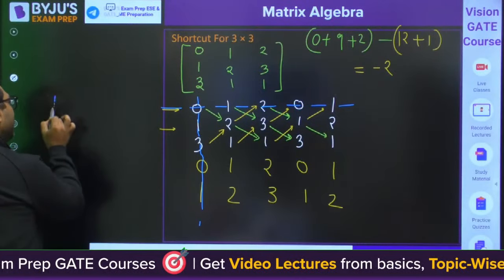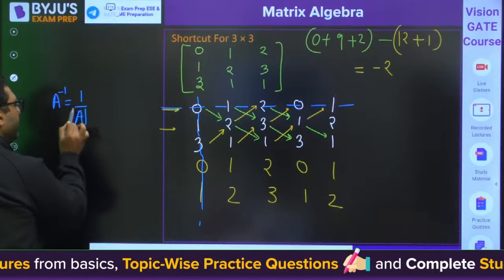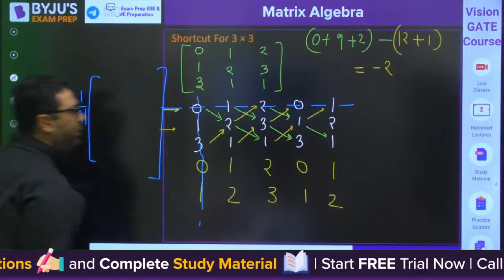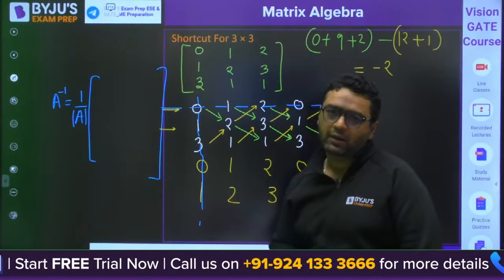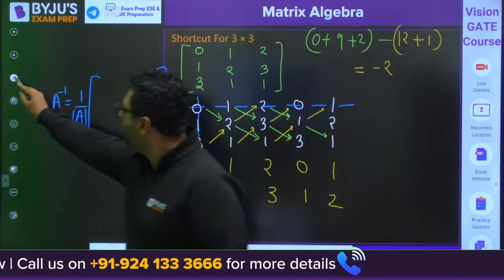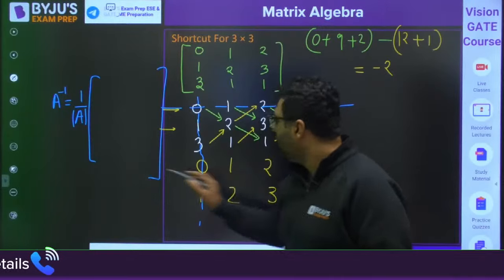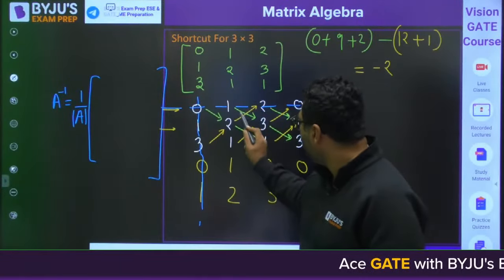And now when you are writing A inverse, it is going to be 1 by determinant of A into. We are going to expand 2 by 2 determinants here. And after expanding, we will be writing vertically like that. Just look at me. I am taking some different color to give you a feel. So can you feel this is the first?